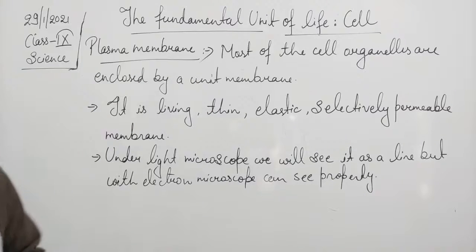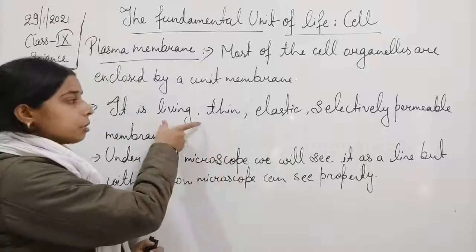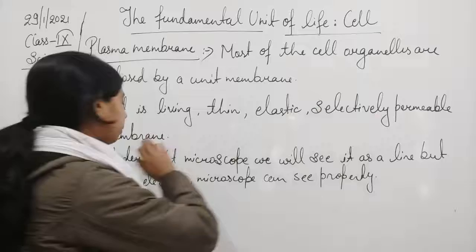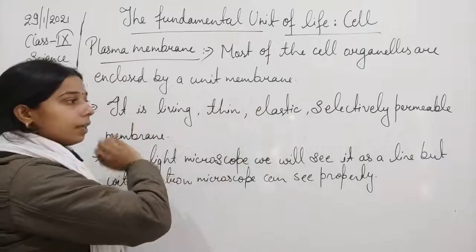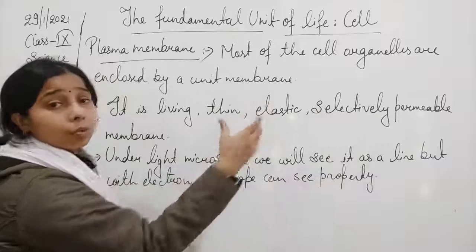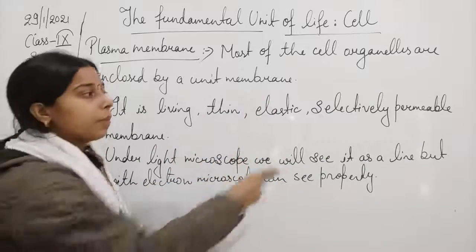Now let us see what is there in the plasma membrane, students. So first of all, let me tell you that it is a living, thin, elastic and selectively permeable membrane. Okay, thin is there, elasticity is there and the living is there. So what is the use of this? It will help in endocytosis, which is a function of the plasma membrane.